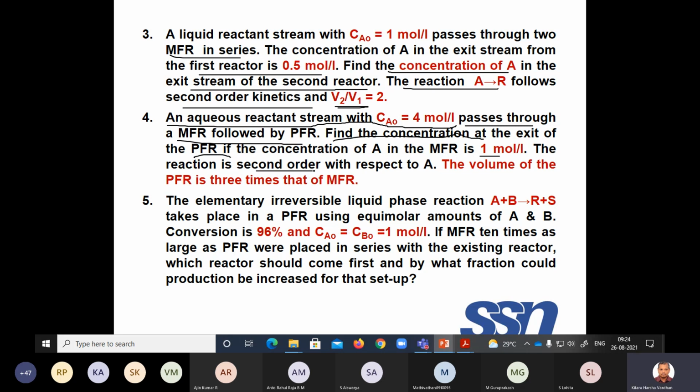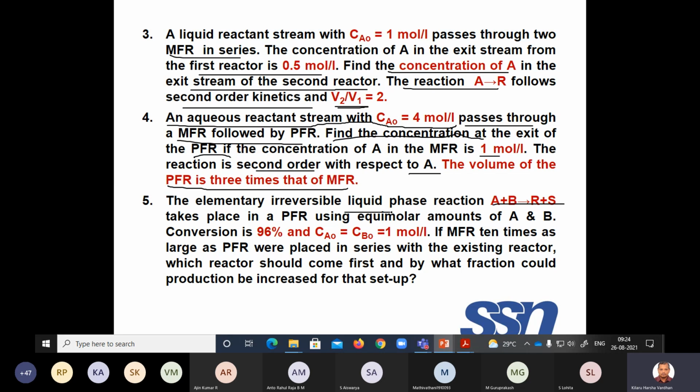The reaction is second order with respect to A. The volume of the PFR is thrice that of the MFR. So the MFR comes first and then the PFR, but in actual practice it should be PFR first, then MFR. He's asking what the concentration at the exit will be. It's the same again. You can see here, this is also an elementary irreversible liquid phase reaction.